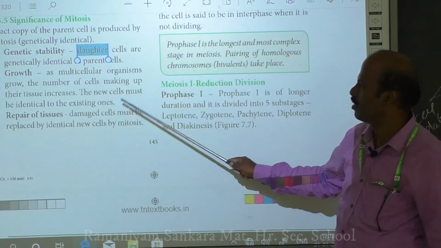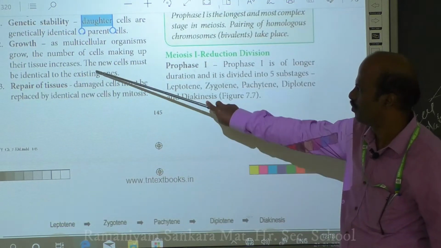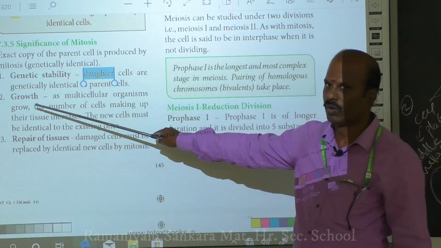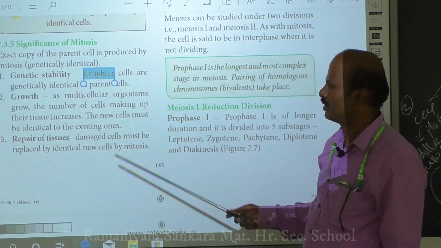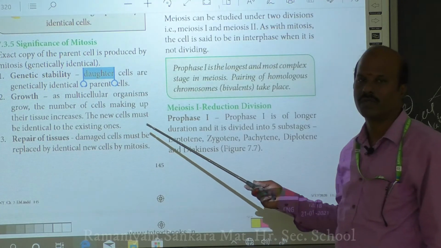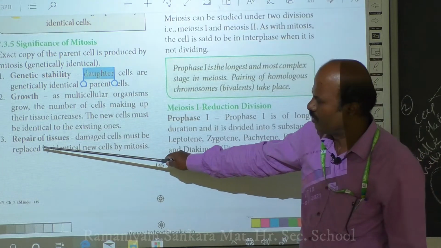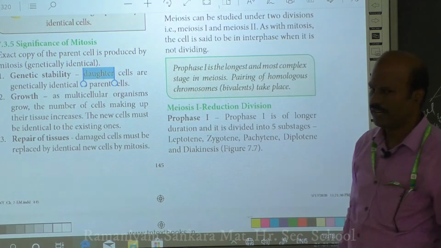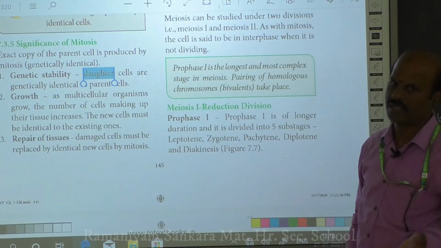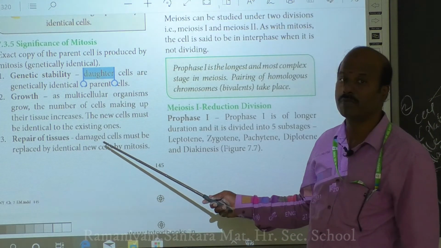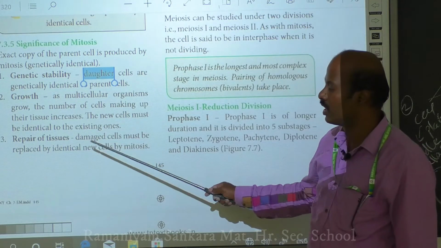The second important advantage of mitosis is that most multicellular organisms are able to grow only by means of mitosis. So the growth of a multicellular organism takes place only by mitosis. The third important process is the repair of tissues. If you have any damage, the damaged cells are replaced by new cells, no? This formation of new cells, or replacement of damaged cells by new cells, usually takes place only by the process of mitosis.